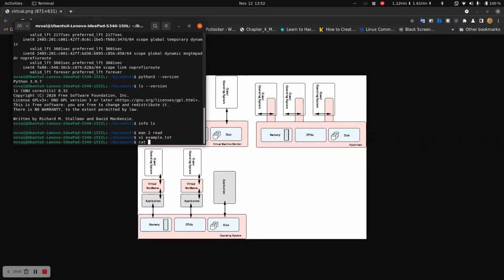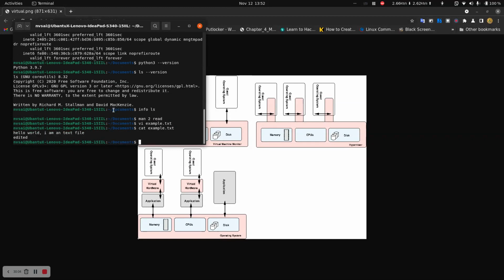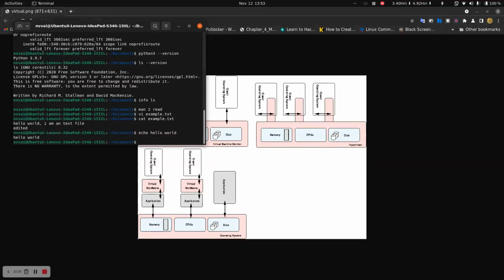So to know what is in a file, I can simply type cat example.txt. See, cat gives what's inside a file. These are the basics. Okay, echo. See, using echo, I can echo anything. Like for example, echo hello world. See, it echoes hello world. This is what echo is.